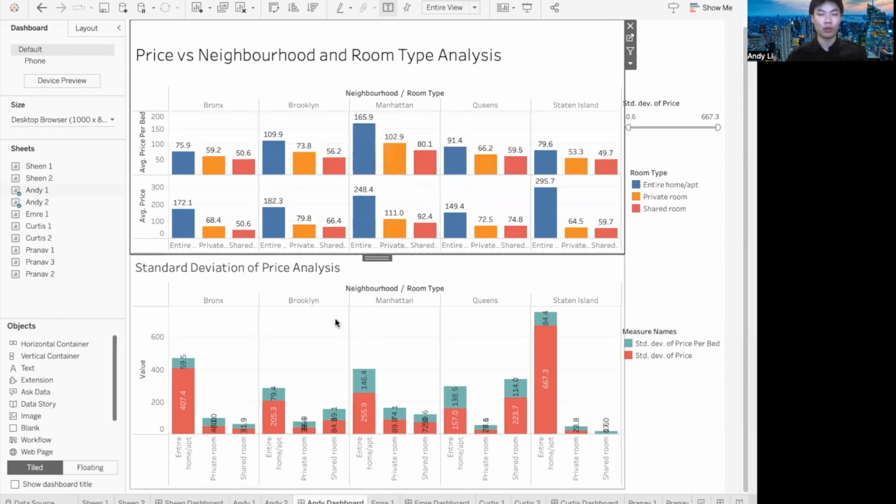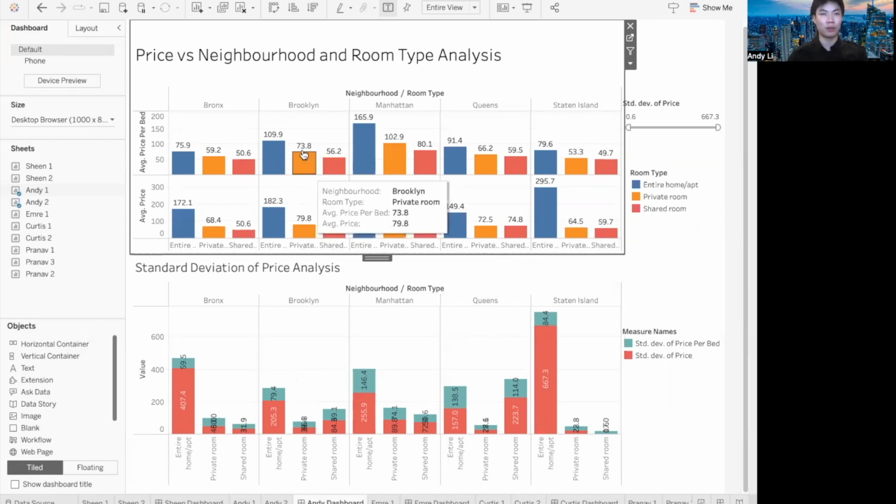And lastly, we created another side-by-side bar chart for standard deviation of price under different room types and neighborhoods. We can find that the standard deviations of private and shared rooms are generally small, which proves that the price distributions of these two room types are relatively narrow. In contrast, the prices for entire rooms have large standard deviations, such as $667.3 for Staten Island, showing that the prices are widely dispersed from the average.